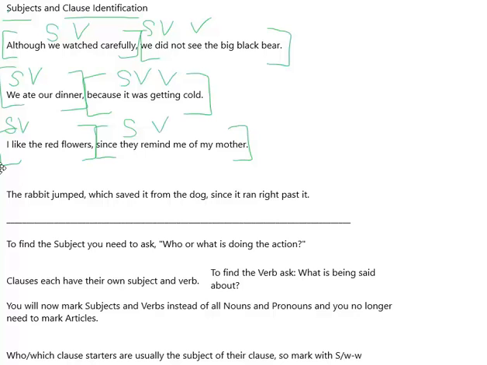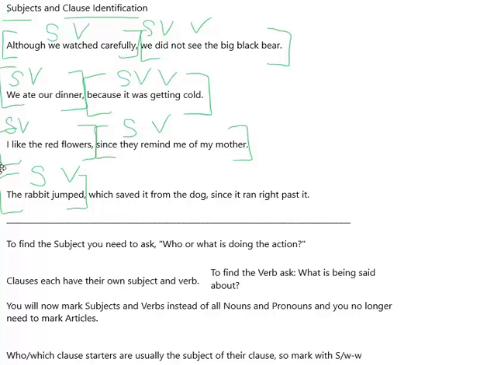They remind. Verb. The rabbit jumped, which saved it from the dog since it ran right past it. Okay. What jumped? Rabbit. What is being said about rabbit? Rabbit jumped. This is a clause. It's a subject and a verb.